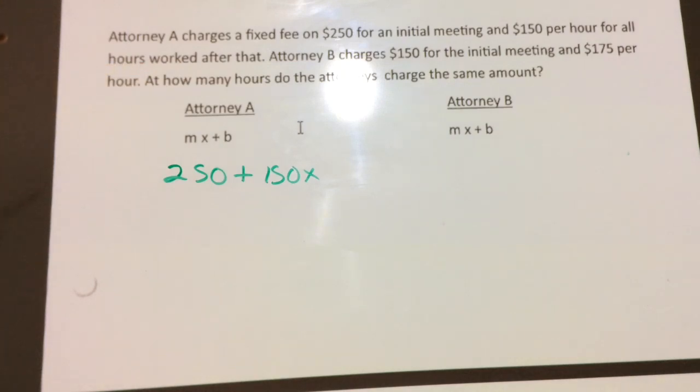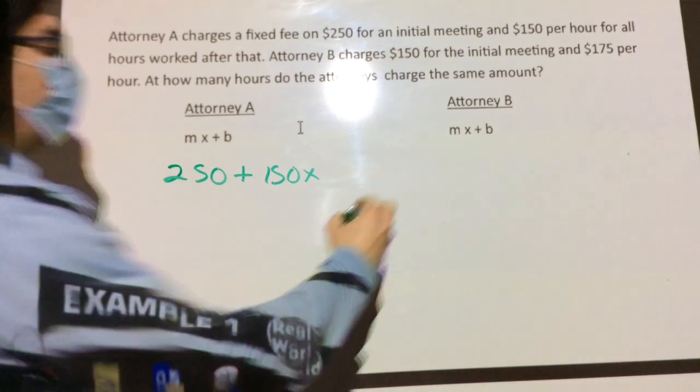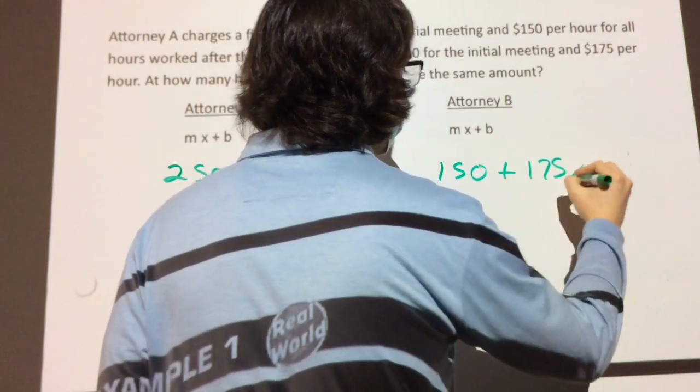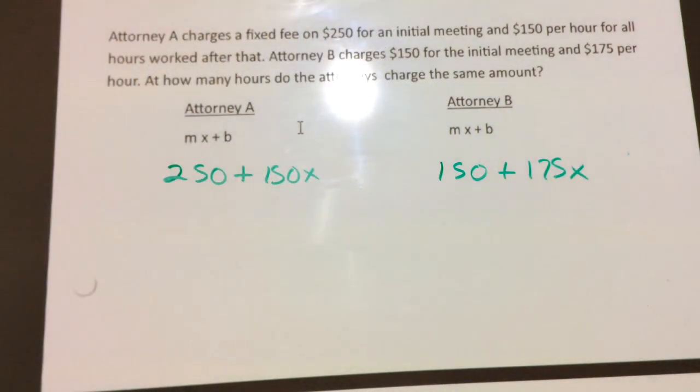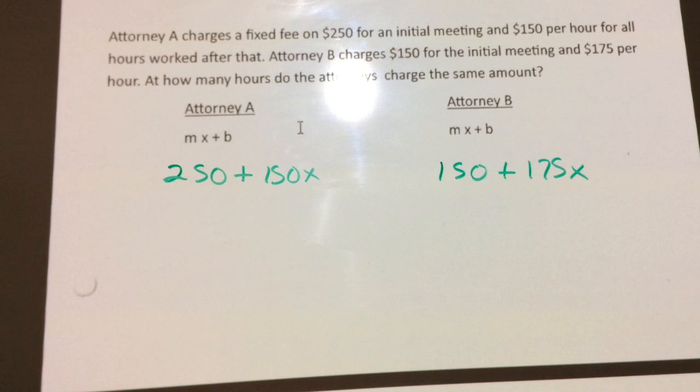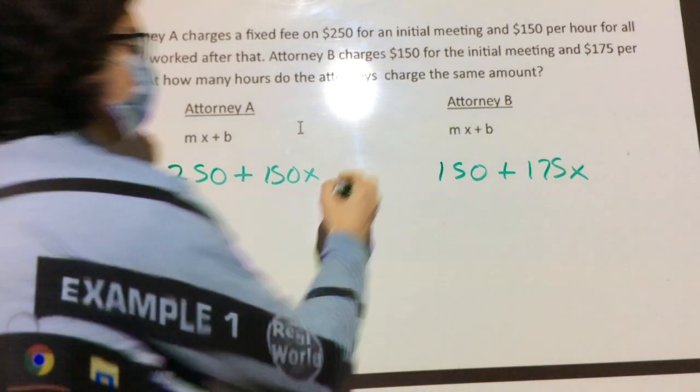Okay, B. Attorney B charges $150 for the initial meeting and $175 per hour. Can somebody write the second equation for me? Nathan, go for it. 150 plus 175x. Are we all okay with that? And then how do I compare these two? Because the question asks how many hours until they charge the same amount. What is the only thing missing from my equation? My equal sign.